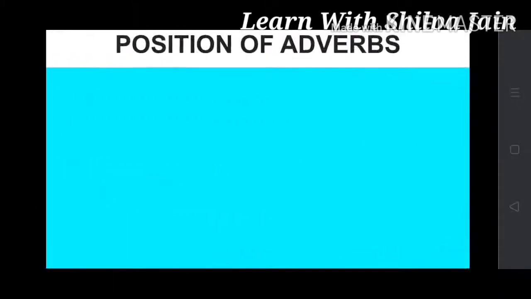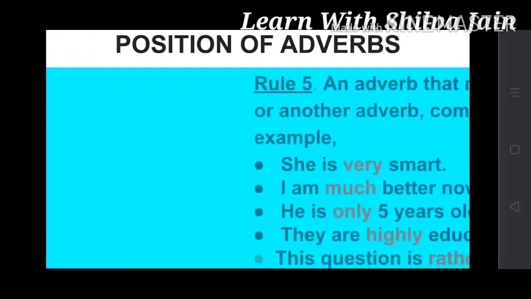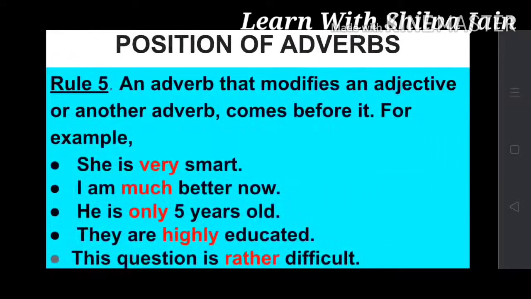Let's see rule number 5. An adverb that modifies an adjective or another adverb comes before it. That means we always place the adverb before the word which it modifies. Like, she is very smart.